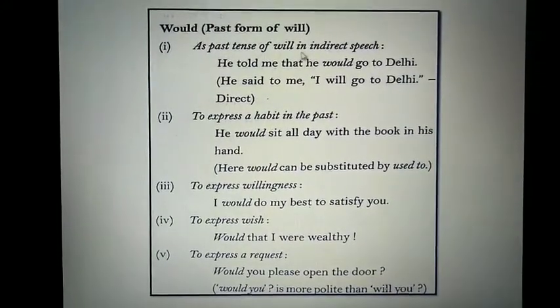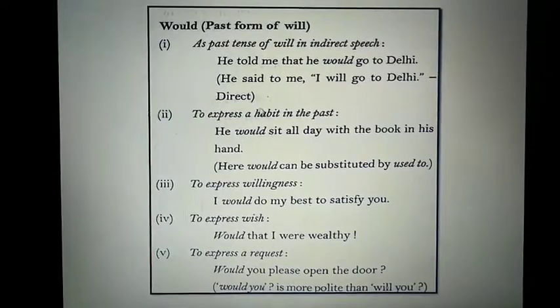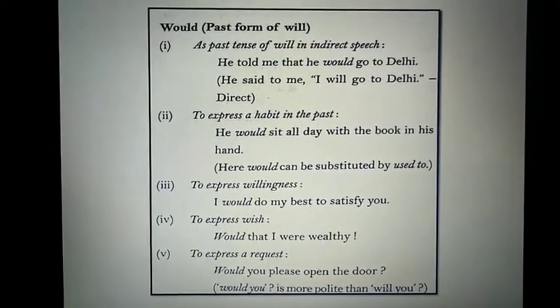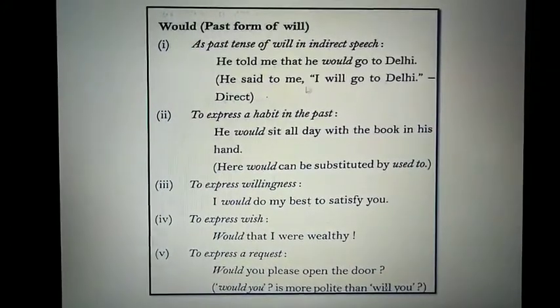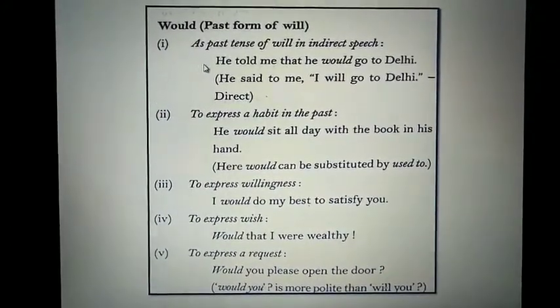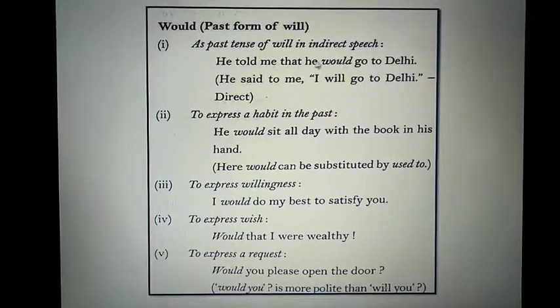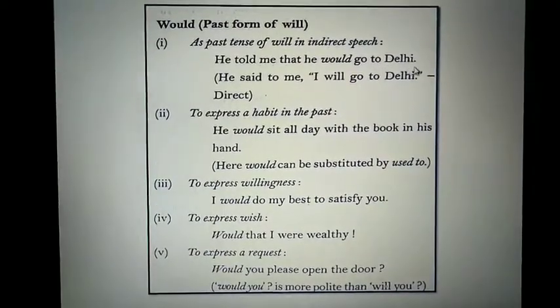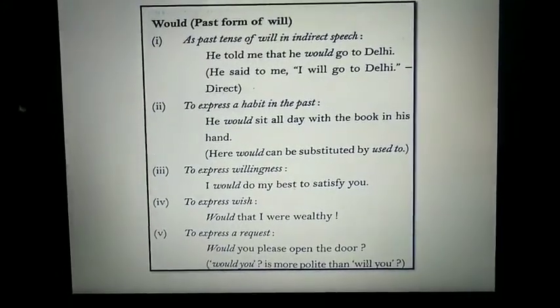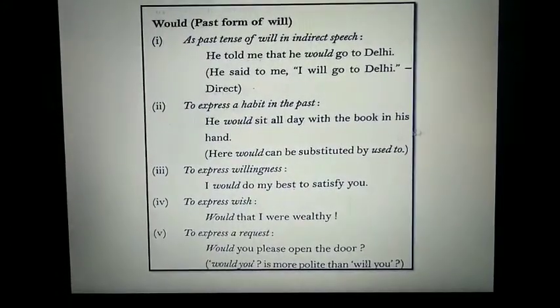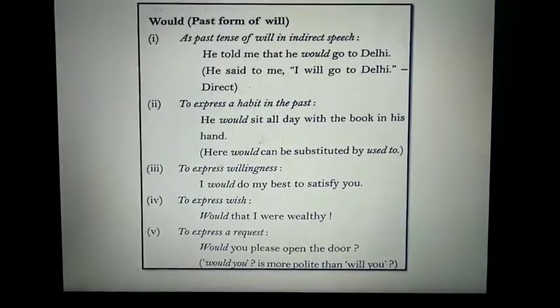So as the past tense of will in indirect speech, the statement in the direct speech is: he said to me, I will go to Delhi. So what will be the sentence in indirect speech? He told me that he would go to Delhi. To express a habit in the past: he would sit all day with the book in his hand.